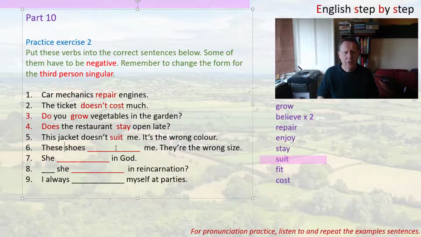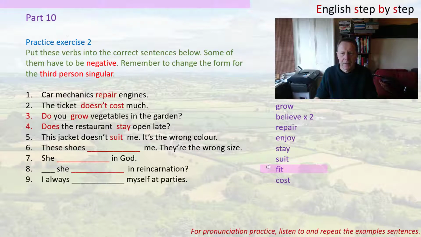Now, the next one is different because it's plural. And here we're also talking about the wrong size, so there's something wrong. And if you're talking about size and you're talking about shoes, then the verb you need is fit.